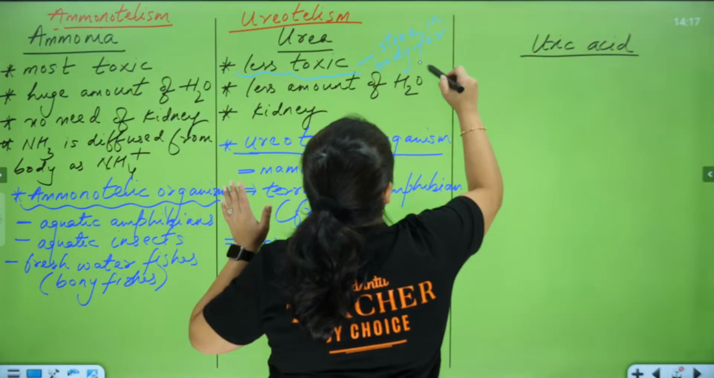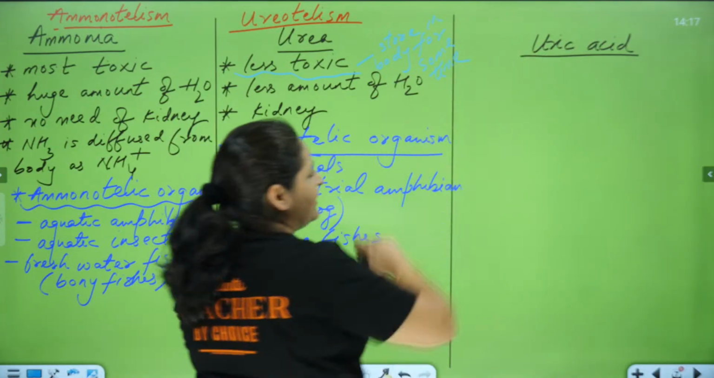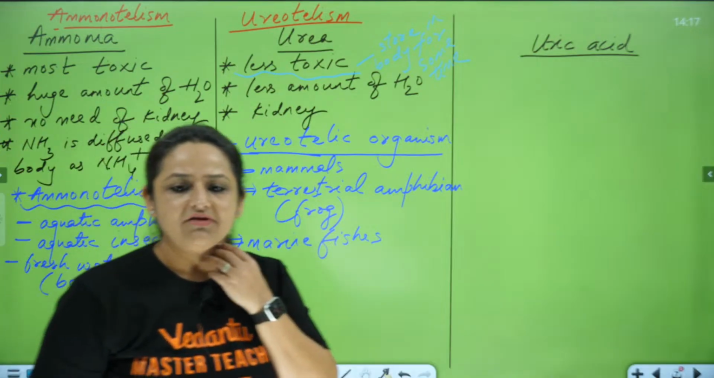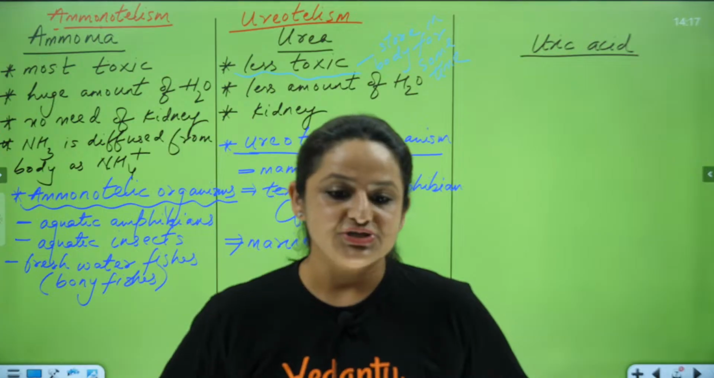I hope this part is clear. Only one table and your entire paragraph of NCERT will be sorted. Just make one paragraph and everything is sorted.